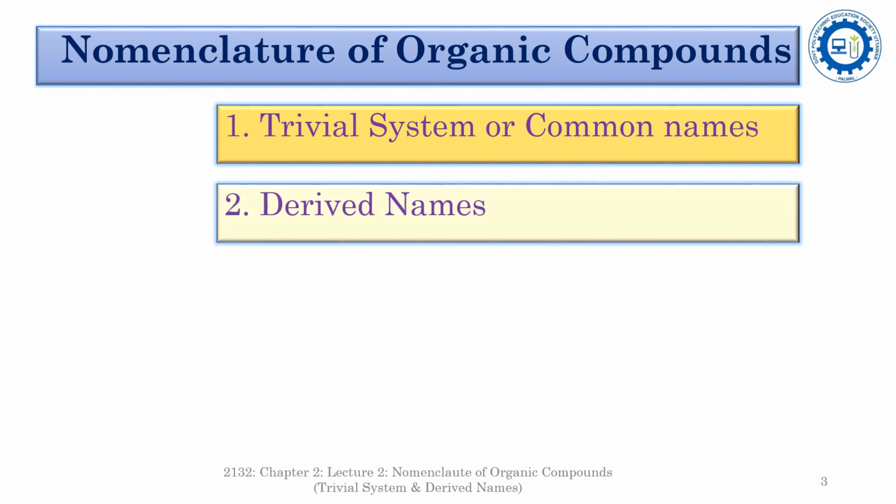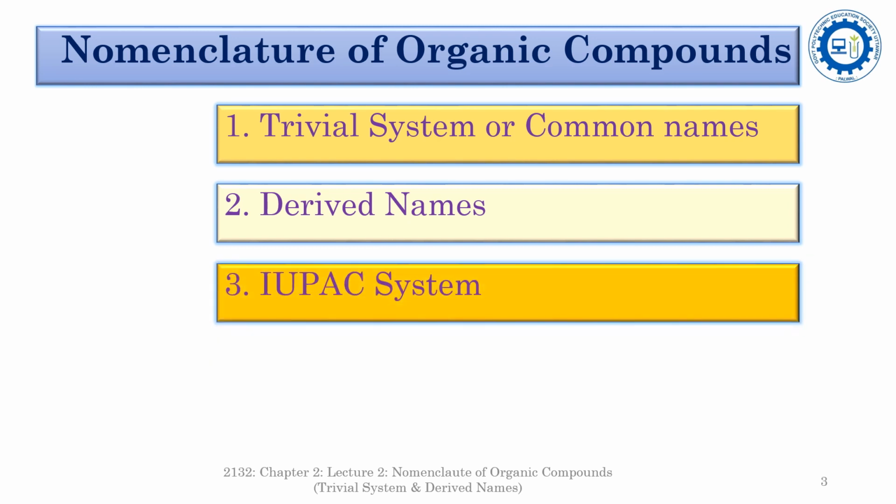the derived names. According to this system of nomenclature, the compounds are named as derivatives of the homologous series, or in this system, the nomenclature of any compound is adopted according to the representative compound of the homologous series.